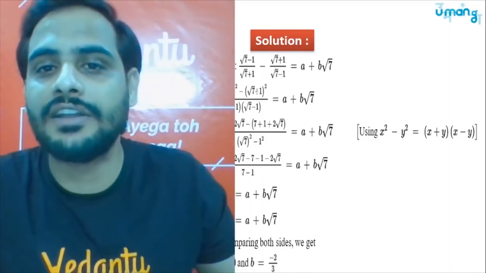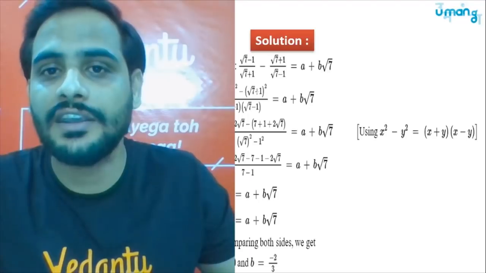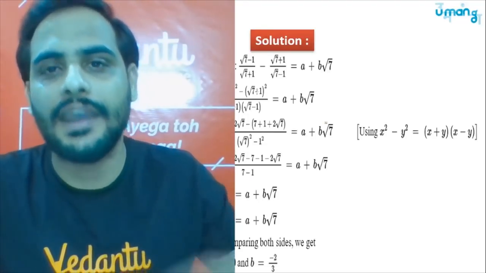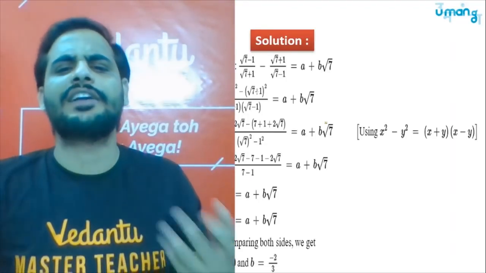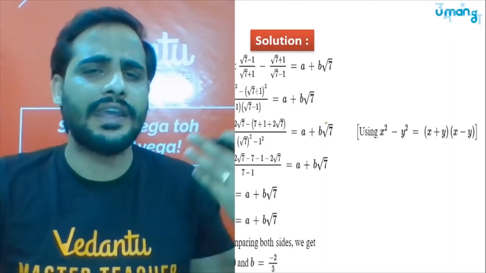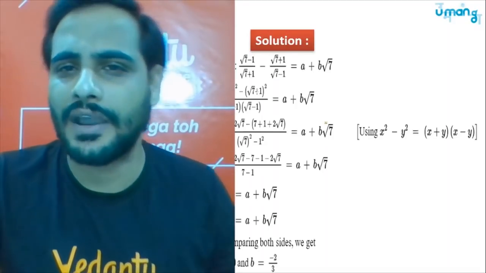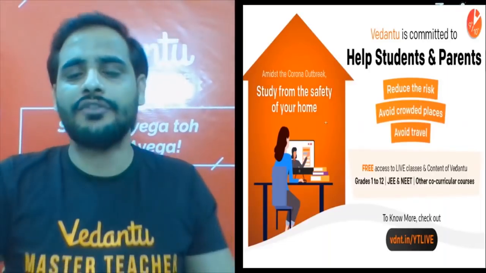Now here they have done a different approach. What they have done is, they have taken the LCM and then they have solved it. So that way also it can be done. The answer will remain the same. a is equal to 0 and b is equal to minus 2 by 3. Got it? So this was all.